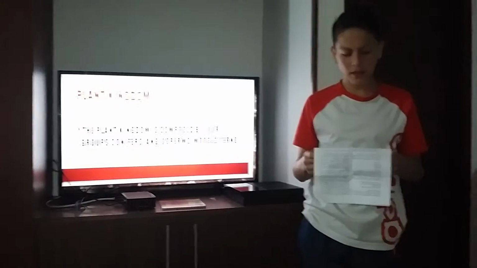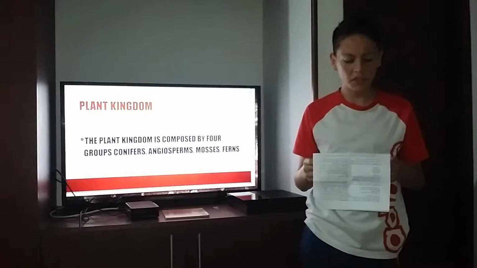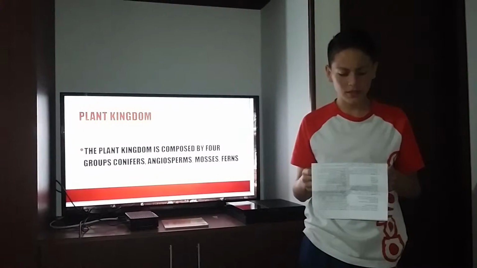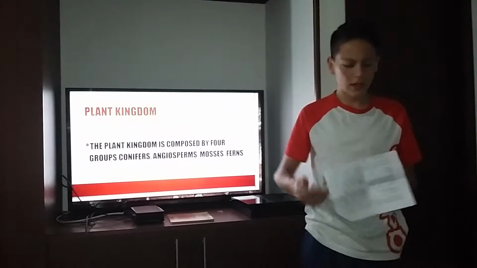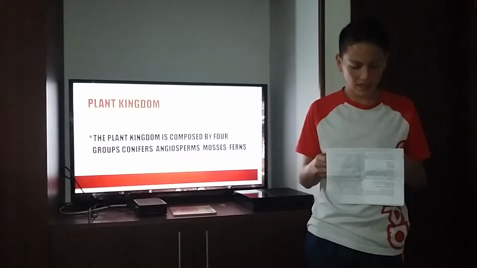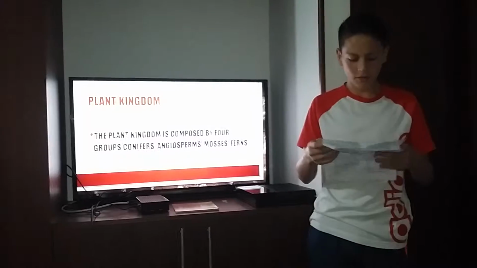The ferns. These plants also like to grow in shady places, but they grow bigger because they have a vascular system. They don't produce flowers. They reproduce using spores that grow on the backs of the fronds.